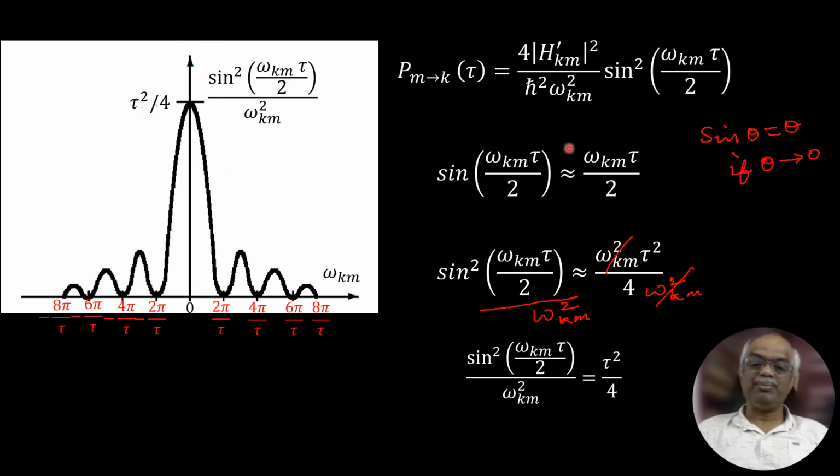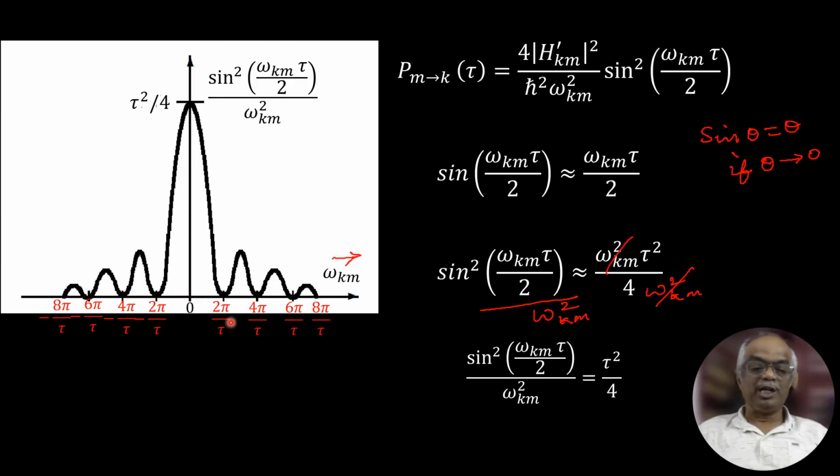So this is approximated as a delta function. So you will get a maximum peak when omega km is close to 0. When this is omega km on the x-axis, when it is close to 0, you will get the maximum peak.